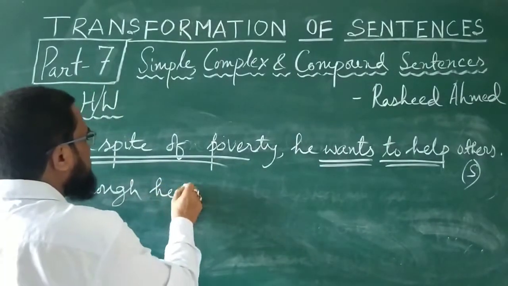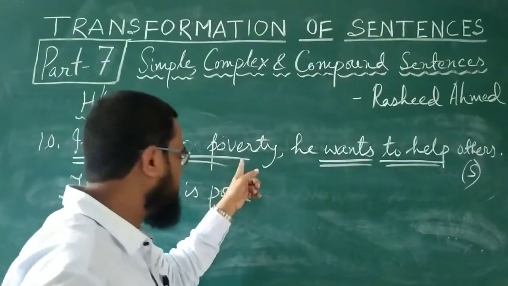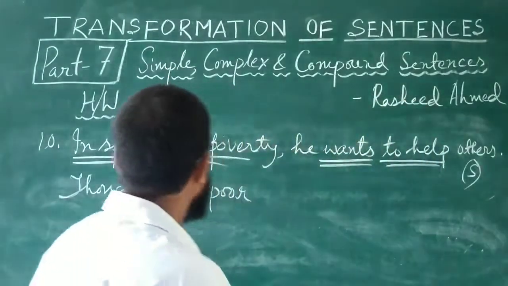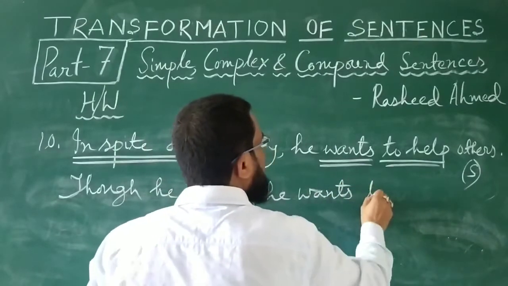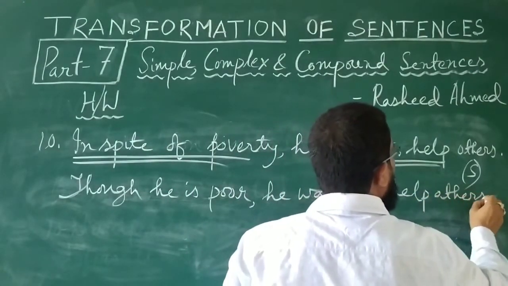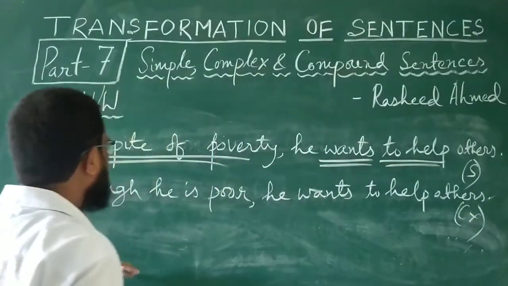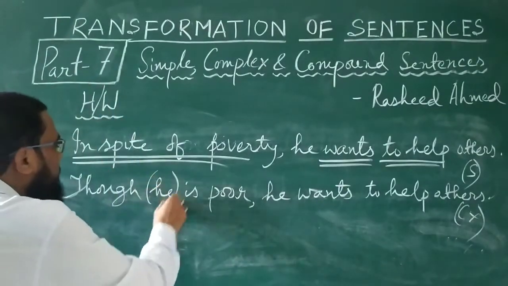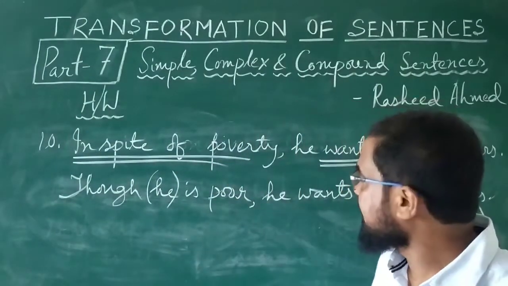Though he is poor, this is 'in spite of his poverty'. Poverty is a noun, abstract noun, and its adjective is poor. Though he is poor or although he is poor, he wants to help others. This is complex. Although he is poor, he wants to help others. Though he is poor, he wants to help others. Though poor, you can omit the word he. Though poor or although poor, he wants to help others.